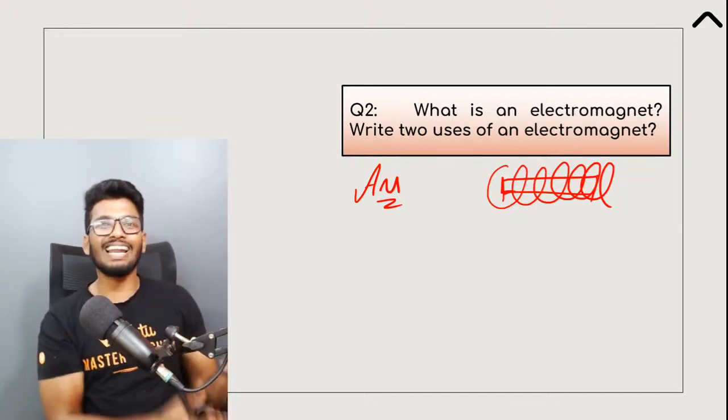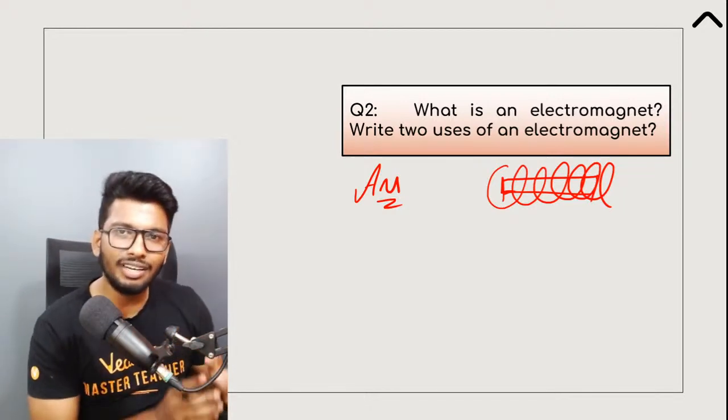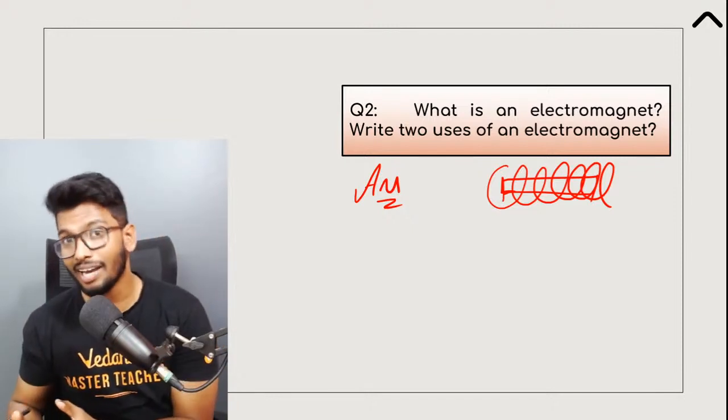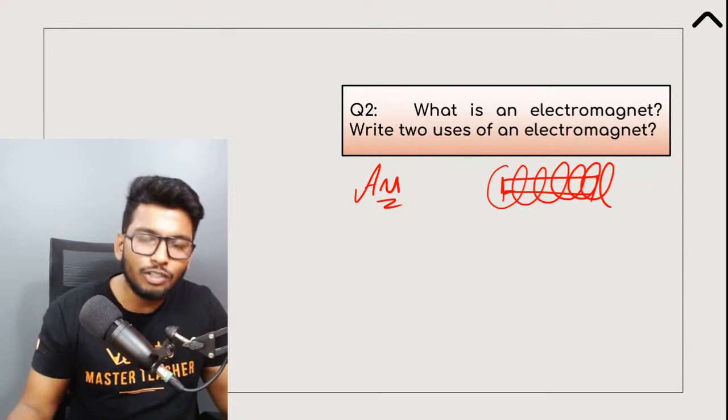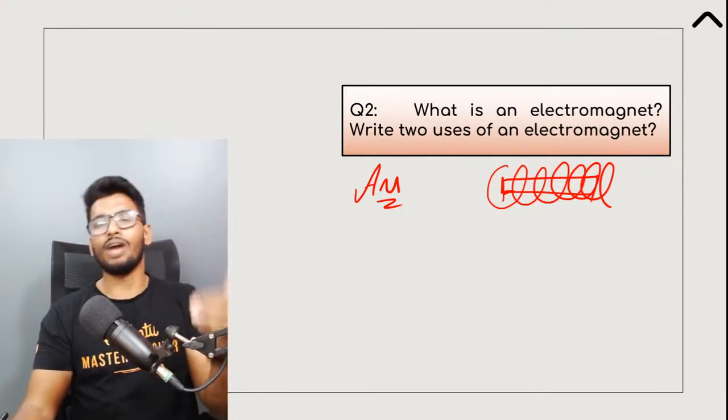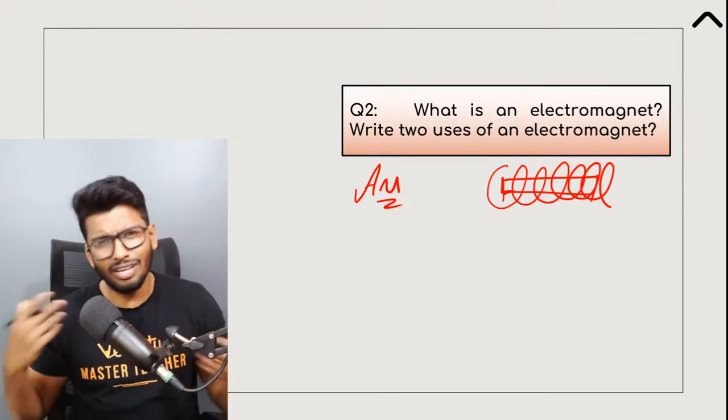So that is what an electromagnet is. The major difference between an electromagnet and a permanent magnet is that in a permanent magnet, the magnetism is not lost, but an electromagnet only behaves like a magnet when current flows through it. You have a lot of other differences also.